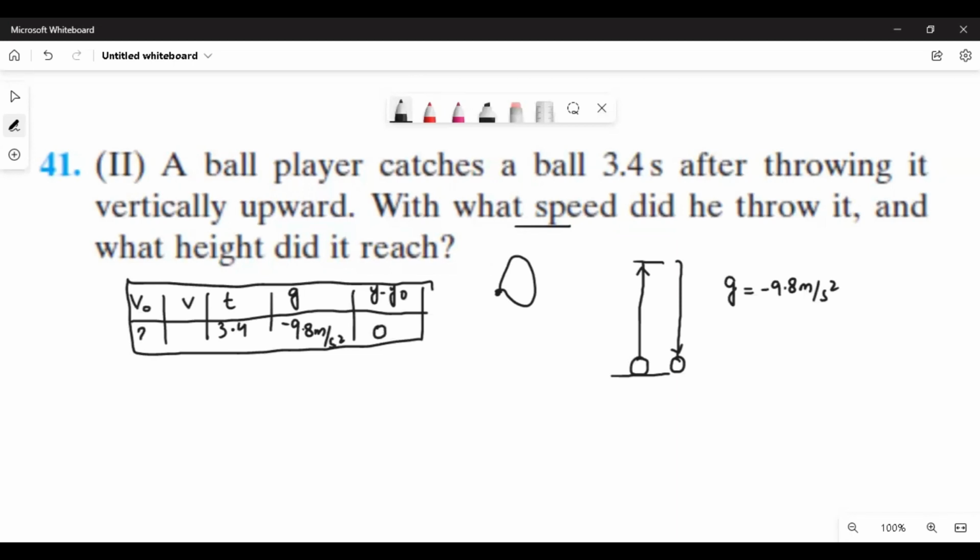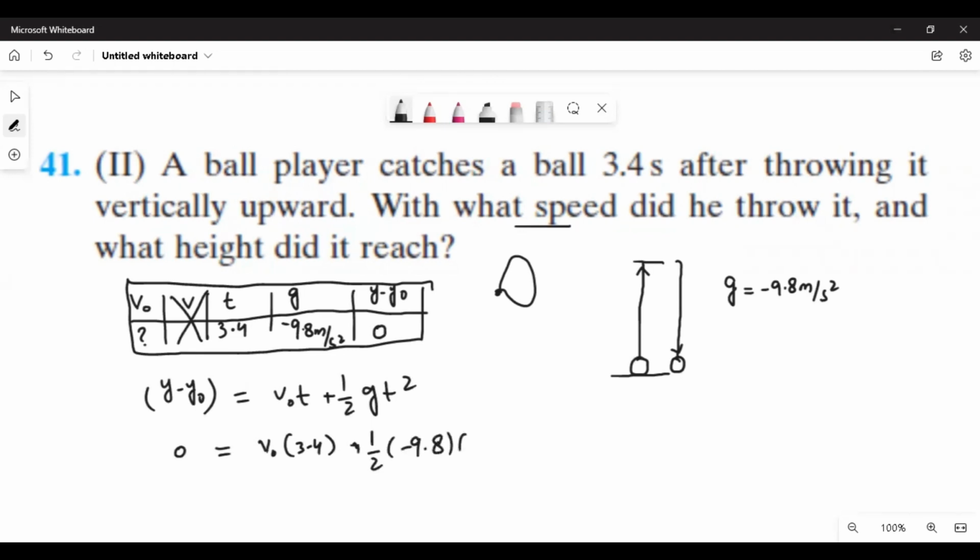So you are asked to find V naught and V is not related here. So which equation will you use? Again, the second equation of motion, that is y minus y naught is equal to V naught t plus half g t square. Just substitute the values. y minus y naught is 0. V naught is to find. Time is 3.4 plus half negative 9.8 into 3.4 square. So first of all, this is 0 is equal to 3.4 V naught.